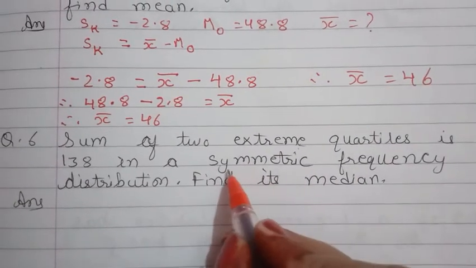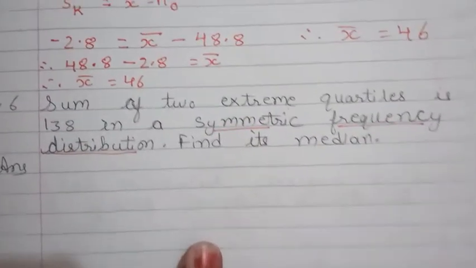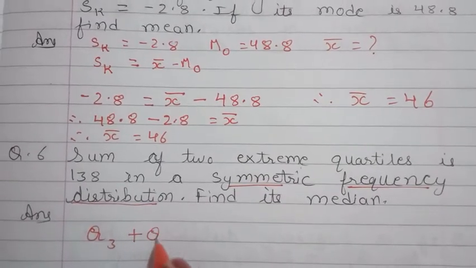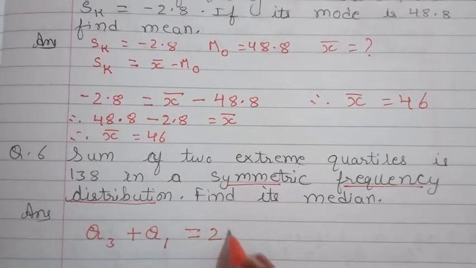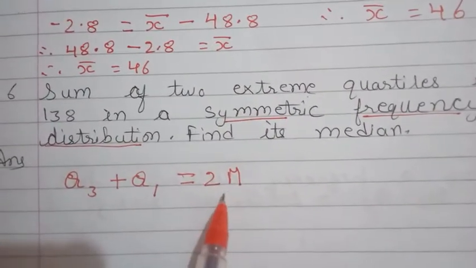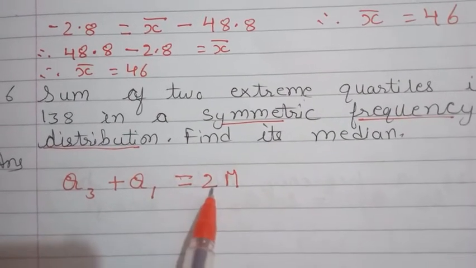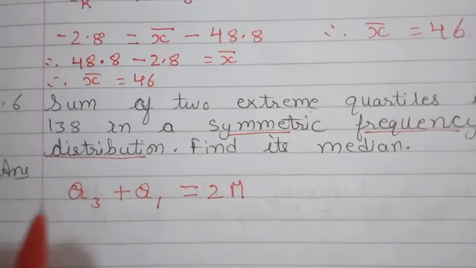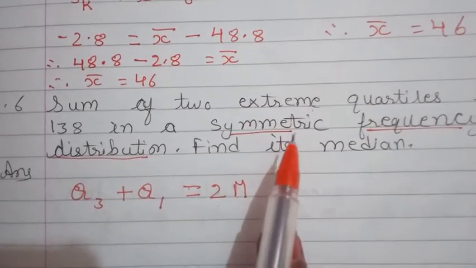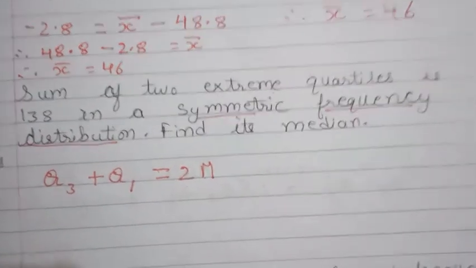Now a symmetric frequency distribution is there. So at that time what is our condition? Q3 plus Q1 is equal to 2m. Three conditions are there. Q3 plus Q1 less than 2m means it is negatively skewed. Q3 plus Q1 greater than 2m means it is positively skewed. And Q3 plus Q1 equal to 2m means the skewness is 0 and it is a symmetric frequency distribution.